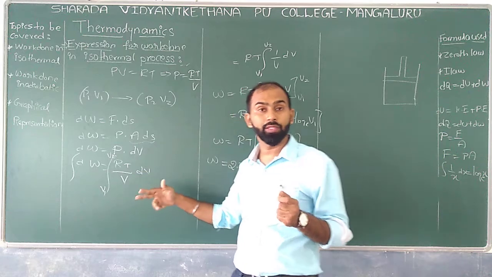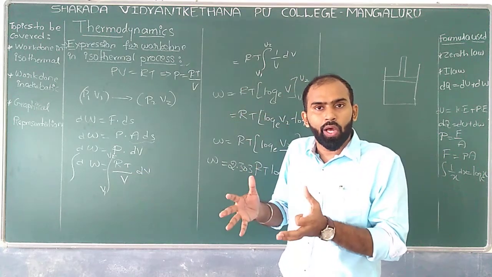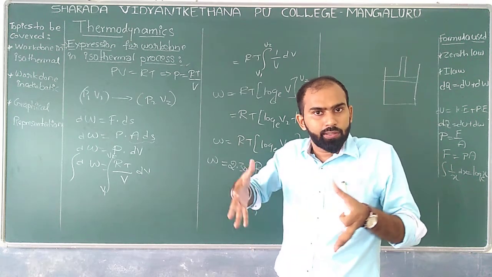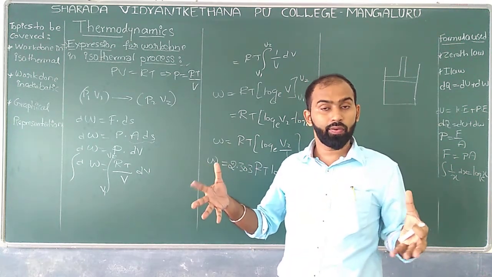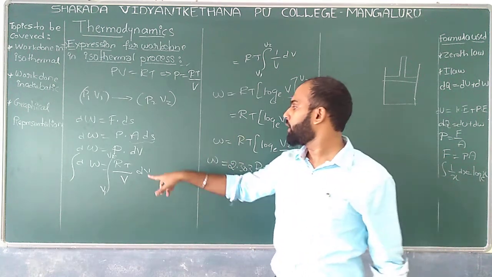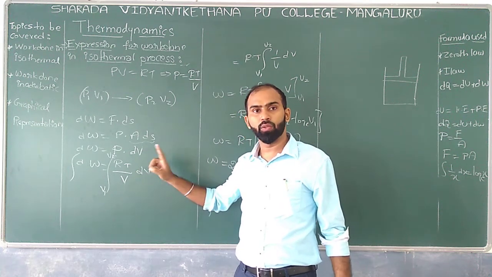Are you getting? Why are we supposing V1 to V2, by the way? Because it had the initial volume as V1. Then once you give heat, what happens? Its volume is going to increase. From where to where? V1 to V2. So that's why the total amount of work done can be obtained by applying the limit as V1 to V2 over here.